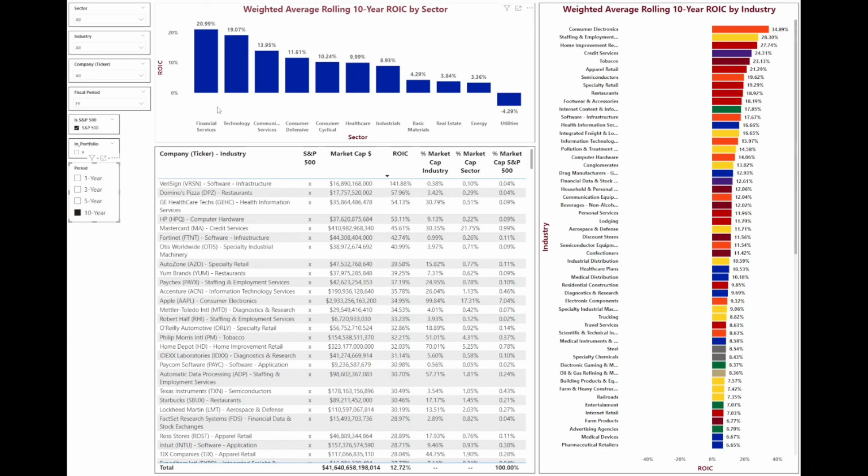So if you're looking for high-quality businesses, start with high-quality sectors: financial services, technology, and then, of course, your consumer defensive and consumer cyclical. In these sectors, you're going to have your most differentiation as well as the companies with the widest economic moats. Anything after that, you're getting more and more into commodity territory or highly regulated industries by the government, and those are always going to offer subpar returns.